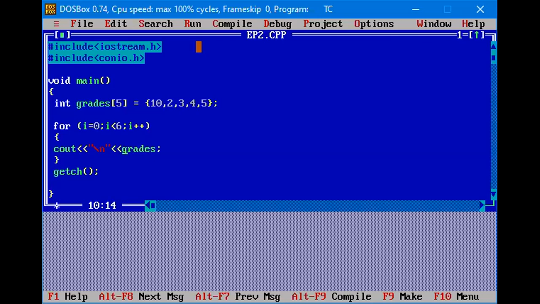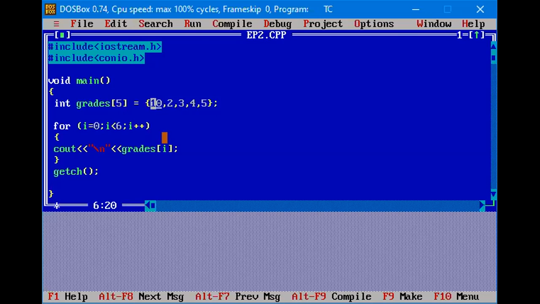\n will print our numbers, that is our list, one on every line. Okay, one element on each line. So now grades consists of an array, so we have to write the counter here, grade of I. Now what will happen in the first step, when I is equal to 0 and I is less than 6, it is true. So it will print grade of 0. At 0 location we have 10. It will print the first value as 10.